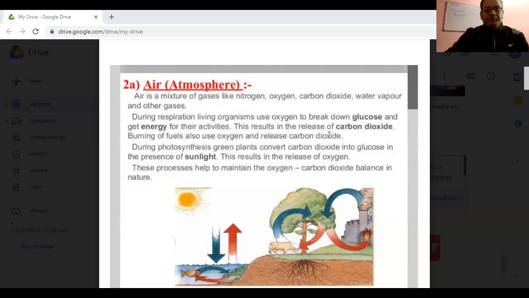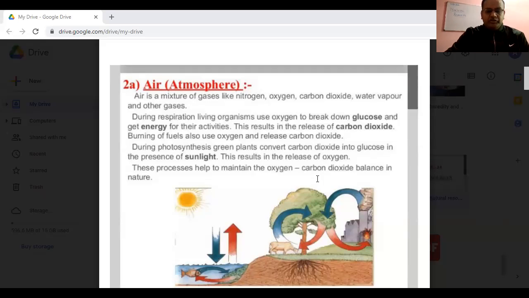And the other very important mechanism is photosynthesis, a process by which green plants prepare their food with the help of carbon dioxide, sunlight, chlorophyll, and water. And in this process, what is released? Oxygen is released.